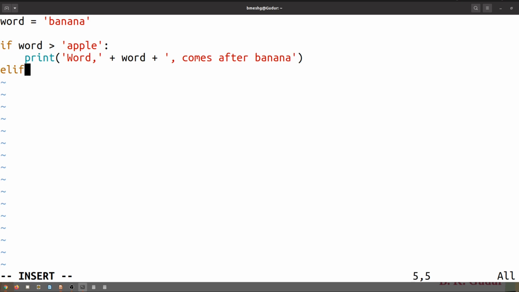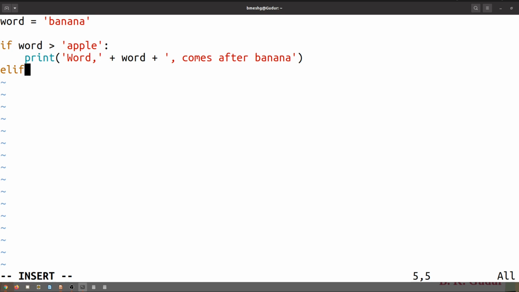Okay, elif. Dear students, one thing you observe: I have entered and it has taken a proper indentation, and I didn't give any backspace. I'll directly write elif, and when I complete the keyword elif, it has on its own taken its proper indentation.